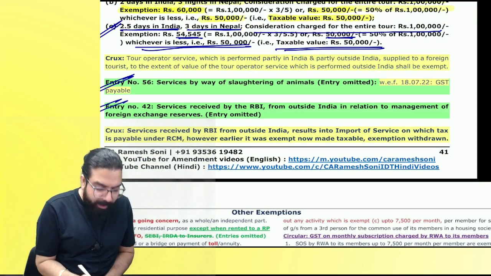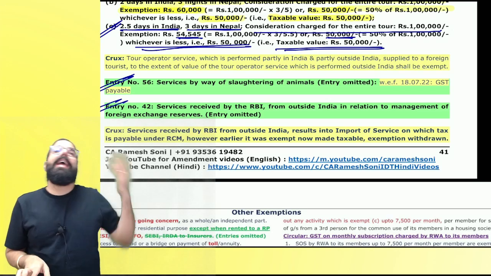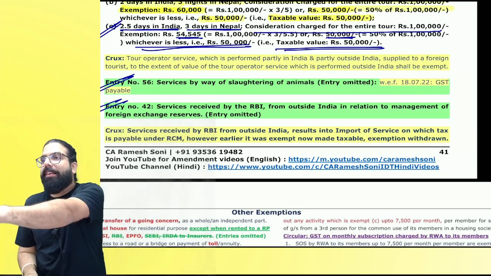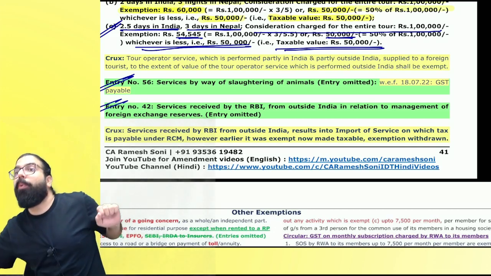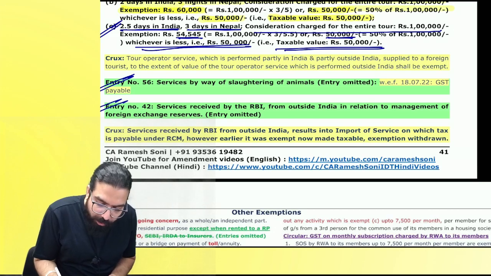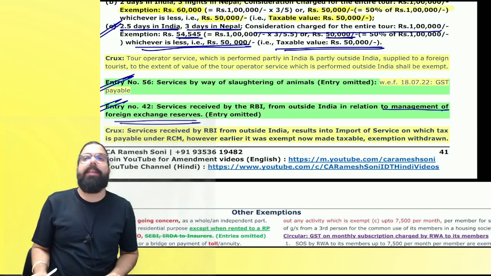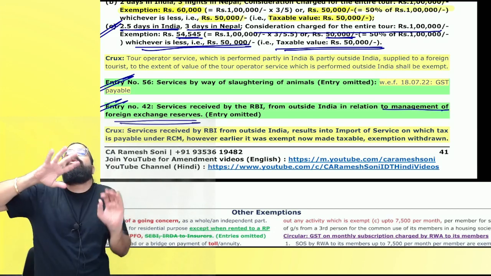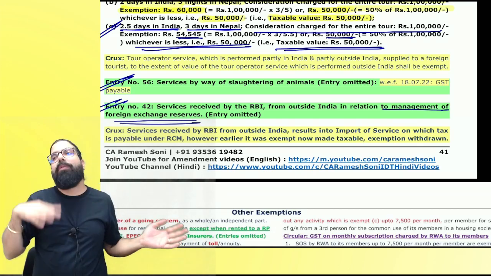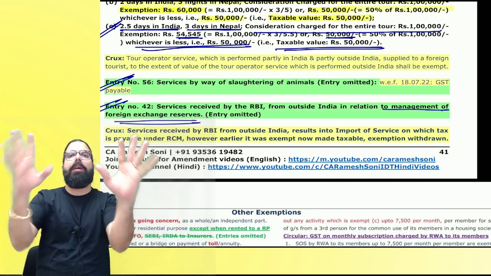The next one over here is, see, listen, services provided by RBI was exempted. Now it is taxable. RBI services. Services provided to RBI also, in relation to management of foreign exchange, when somebody was providing services to RBI, that was also exempted. Now services provided to or by both are taxable.